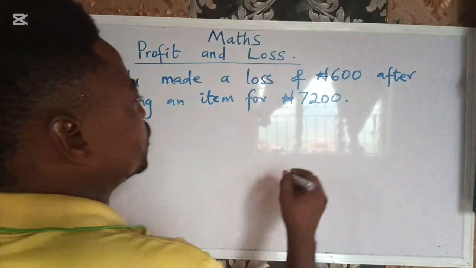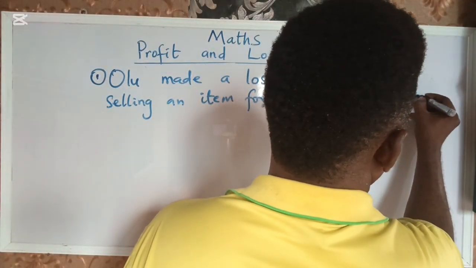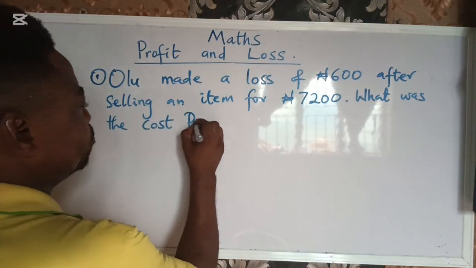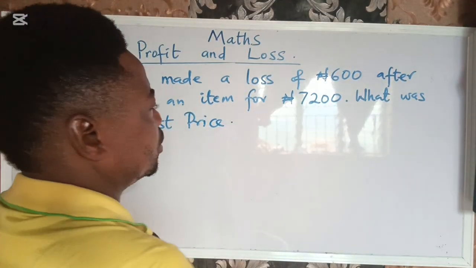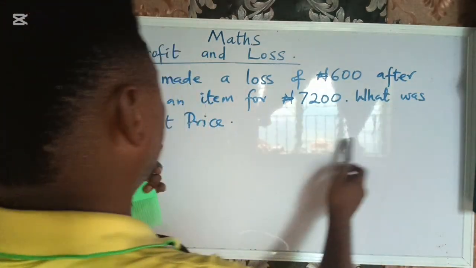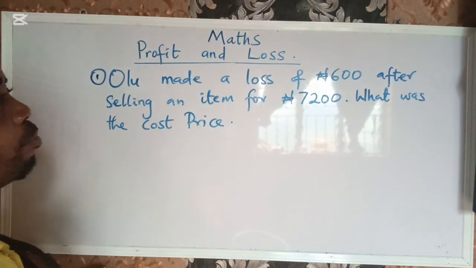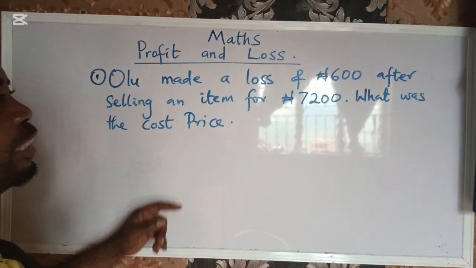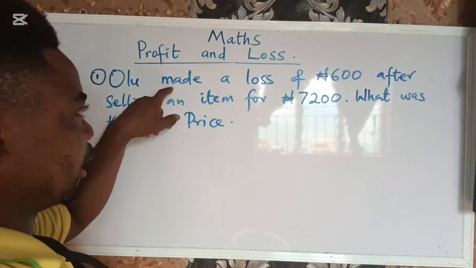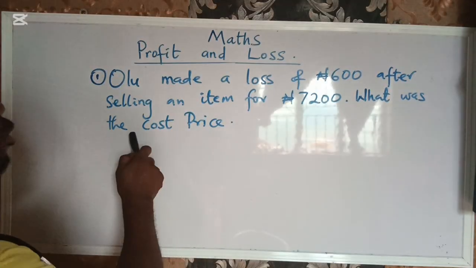So they are asking us, what was the cost price? They can ask, what was the cost price, or they can say, how much did he buy it? When they say how much did he buy it, you know the cost price is the amount he bought it for, to be in possession of the item.